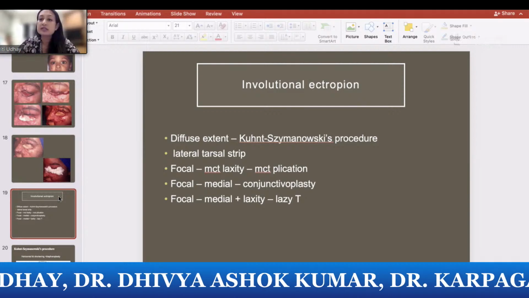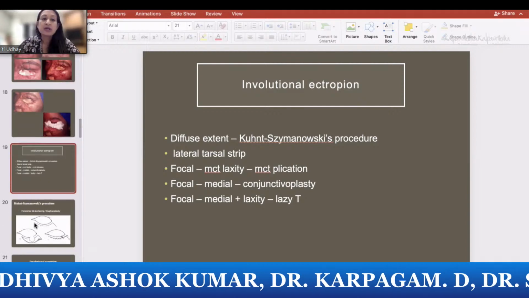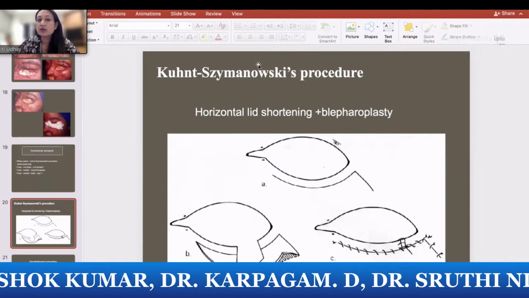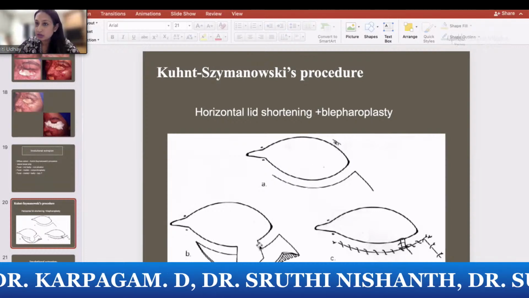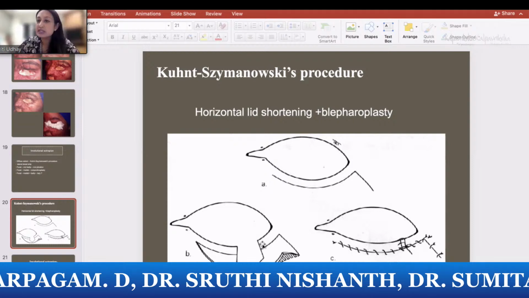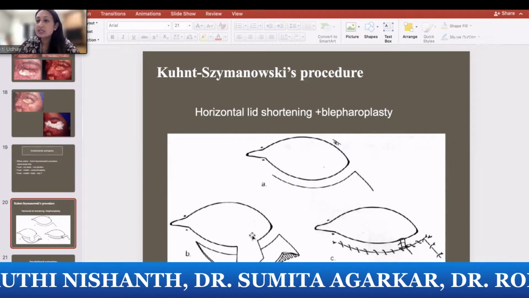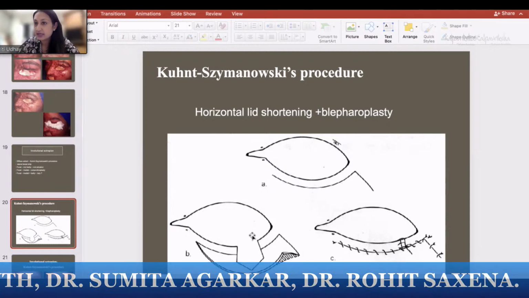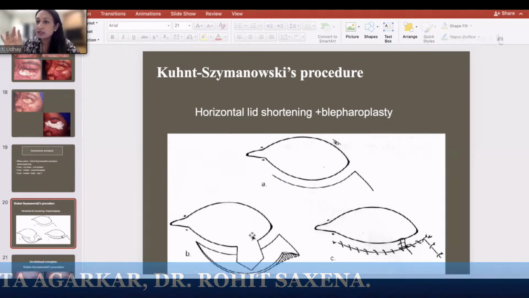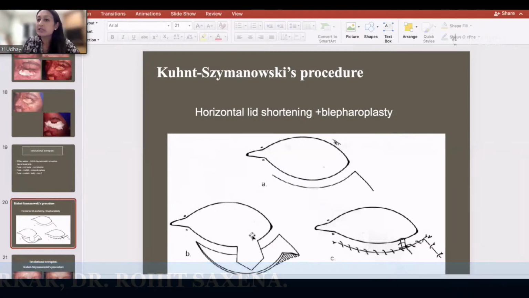Now, Kuhnt-Szymanowski is you take a full thickness pentagon of eyelid skin and remove some of the excess skin, because this is a senile ectropion, there will be skin laxity. So when you reduce the horizontal length of the eyelid, you will have some excessive skin which you will need to remove with a blepharoplasty skin incision.